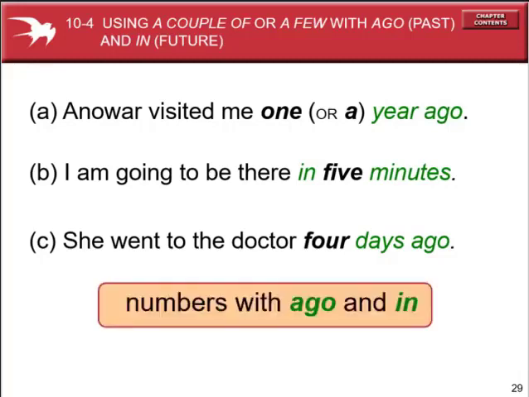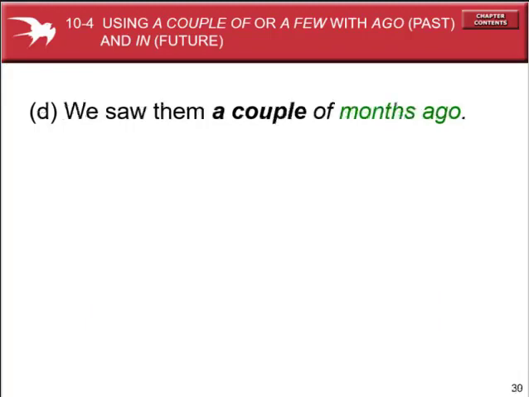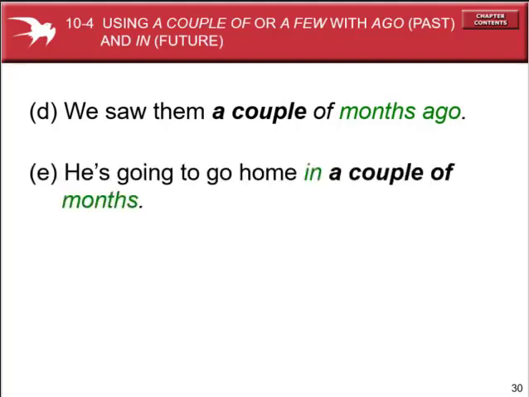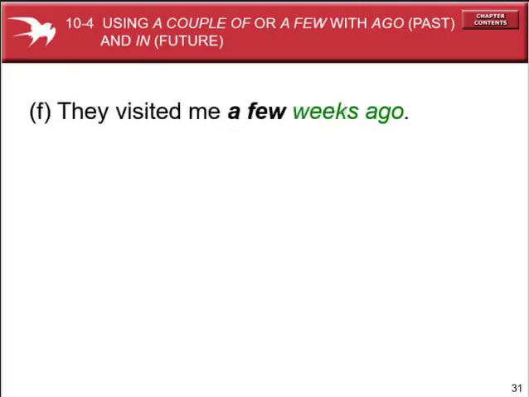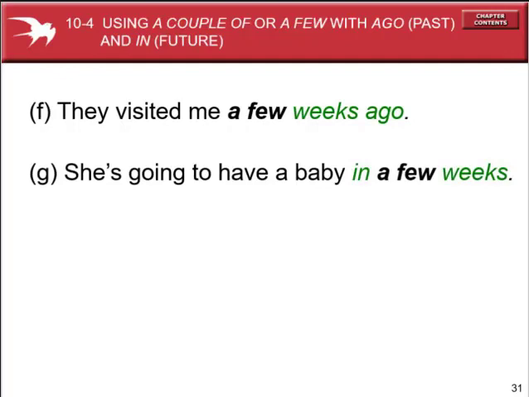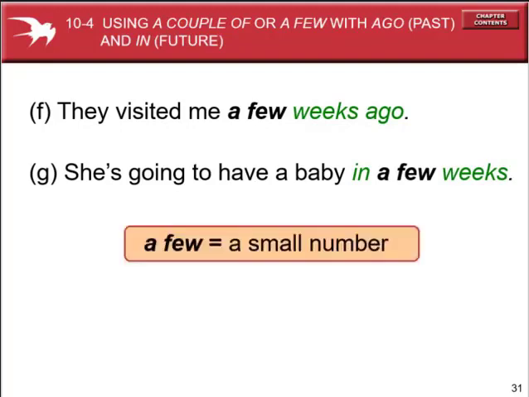Look, number plus ago and in plus number. We saw them a couple of months ago. Time plus ago, a couple of plus time, then ago, indicates the past simple tense. Look, he's going to go home in a couple of months. In plus time indicates the future time. And after a couple of, the noun will be plural. They visited me a few weeks ago, and she's going to have a baby in a few weeks. A few is a small number.